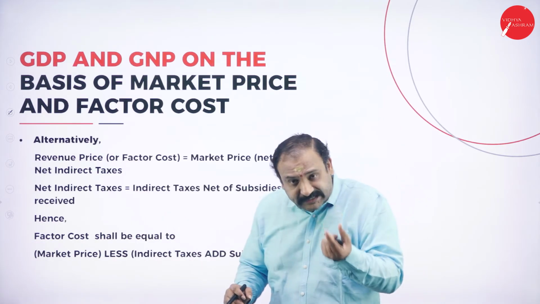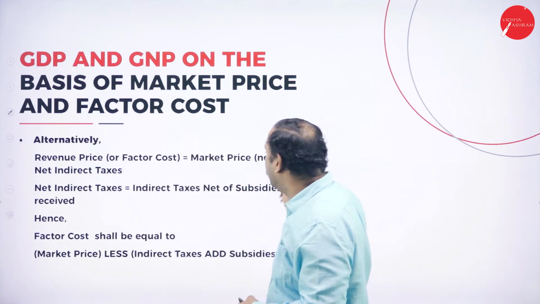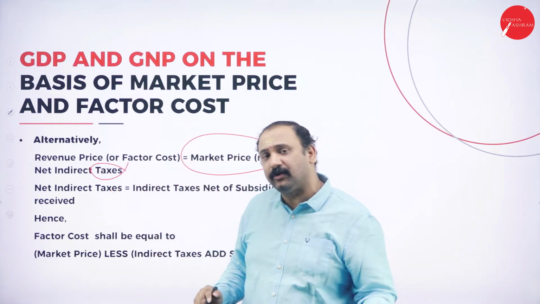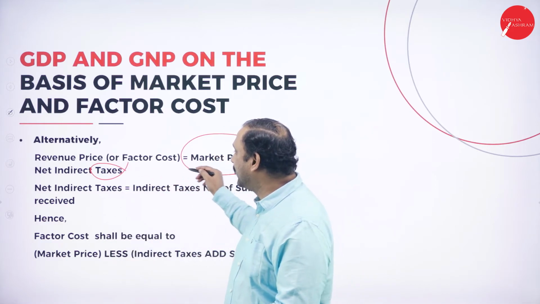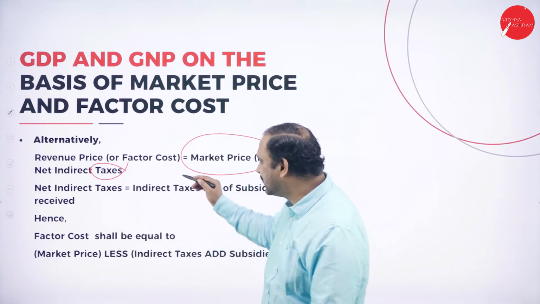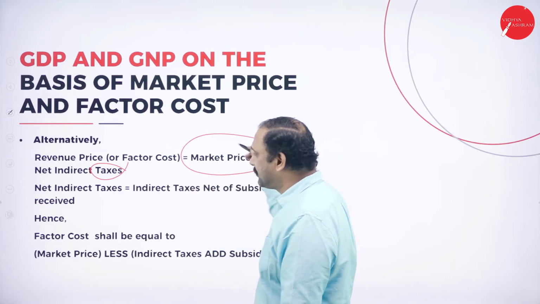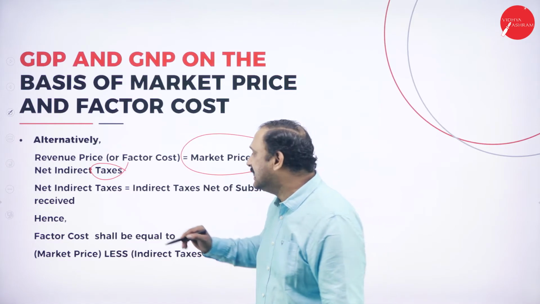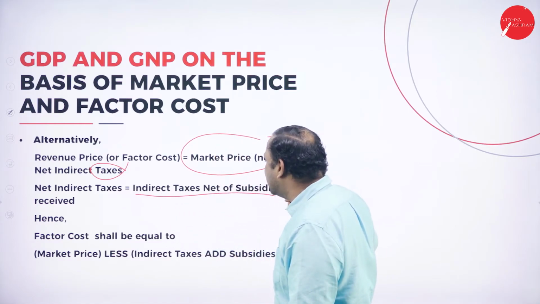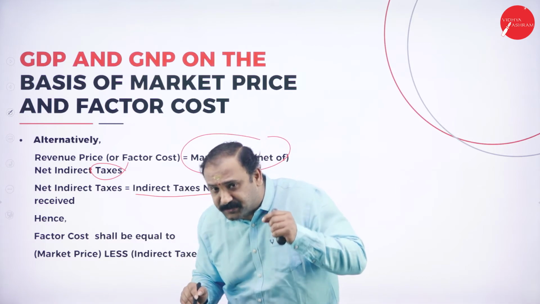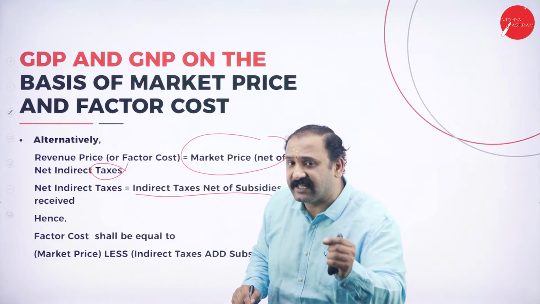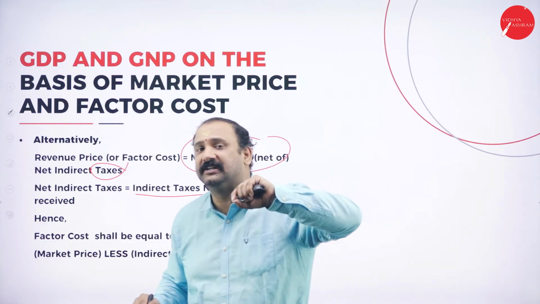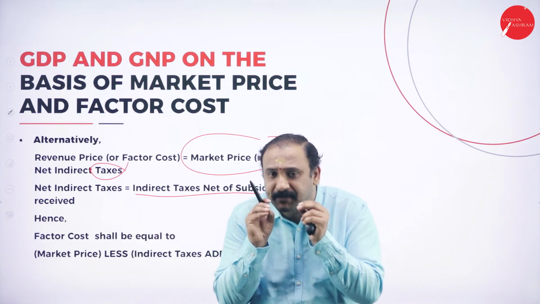Followed by, alternatively, I'm just using another factor: market price net of the indirect taxes. So net of the indirect taxes, you will be able to get the revenue price or the factor cost. So what is the revenue price? It is equal to market price net of the indirect taxes. Now what is net indirect taxes? It is equal to indirect taxes net of subsidies. What are all the subsidies that you have received? Subsidies are nothing but small discounts that are given by the government based on certain specific sectors. So the government gives some allowances.